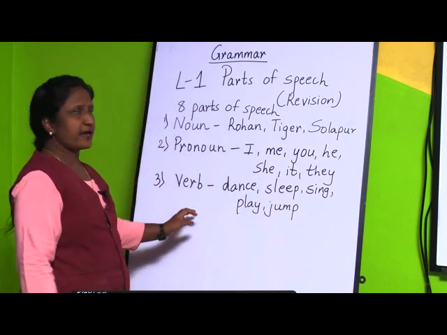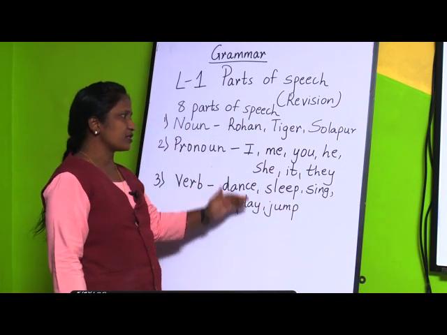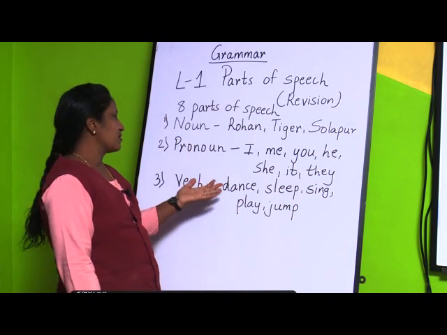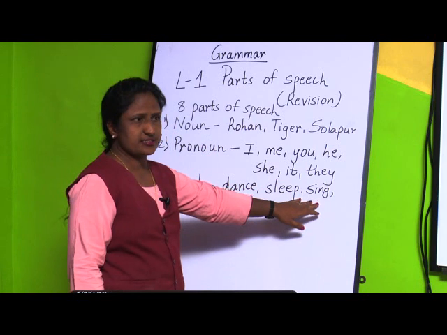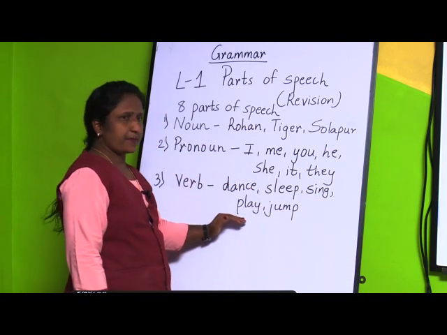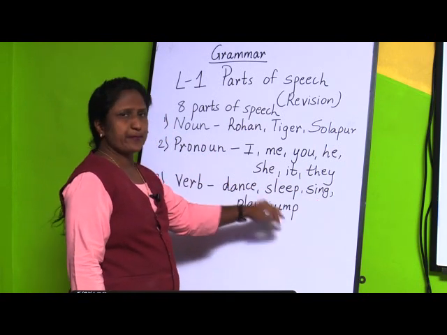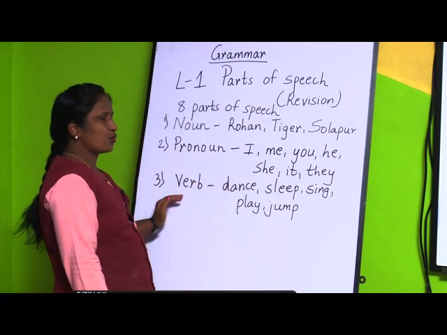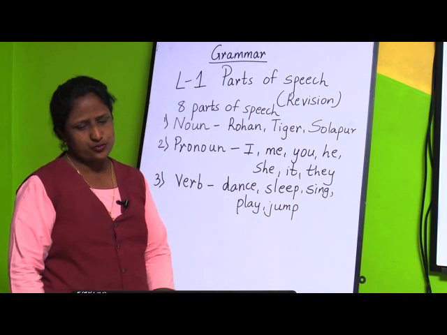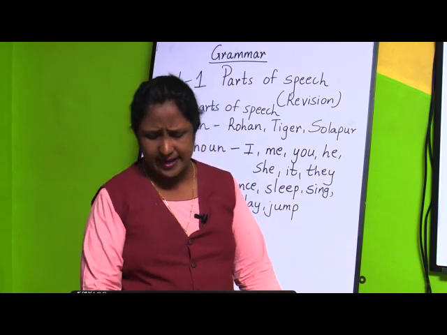These all are the action words, which means they are all doing some action. We people are doing some action. Suppose she is dancing, he is sleeping, they are singing, children are playing, the boy is jumping. All these are action words, and that part of speech is called a verb. Next one is an adjective.